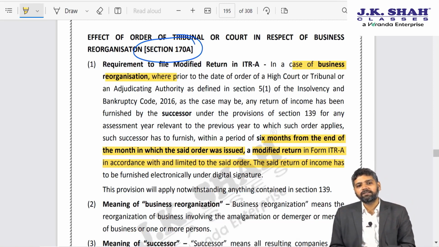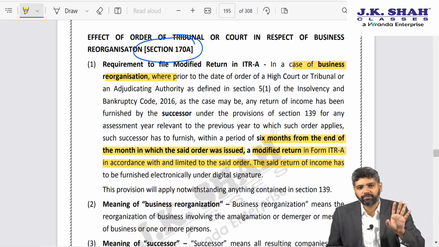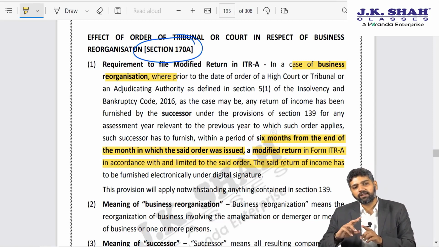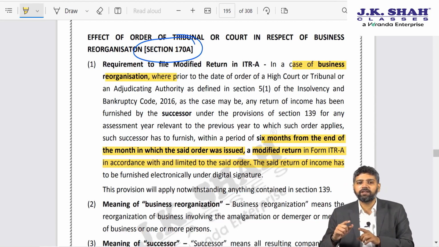So, over here, certain high courts gave a decision saying that even pending proceedings shall abate, shall come to an end once the resolution process is passed. In order to overrule those decisions, government has amended the law, and they have said if there is any action initiated on the predecessor, even though order may be passed under IBC, after that on the successor entity the proceeding shall continue.